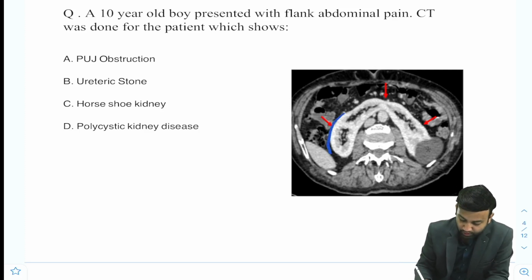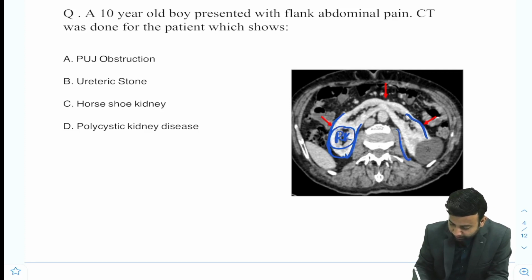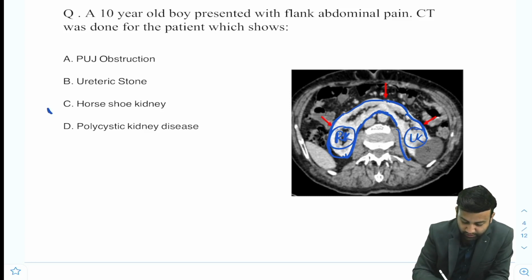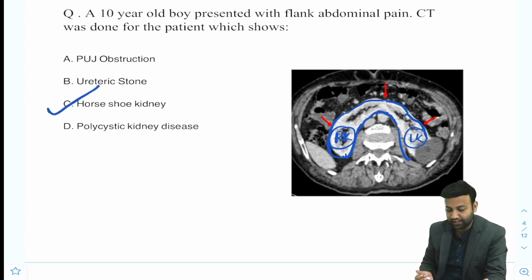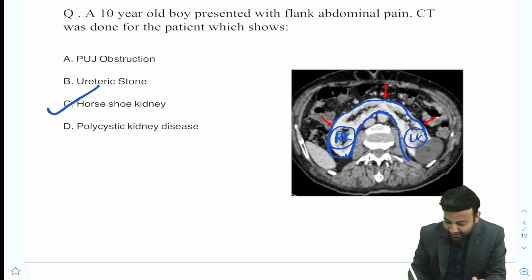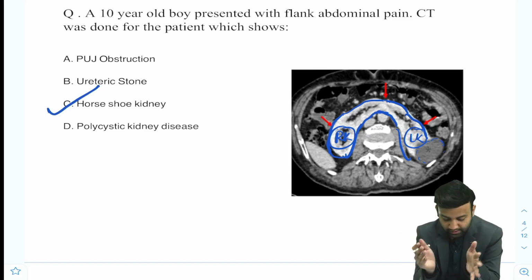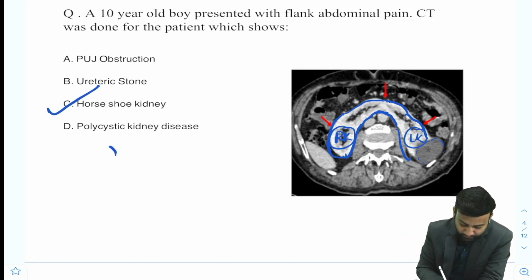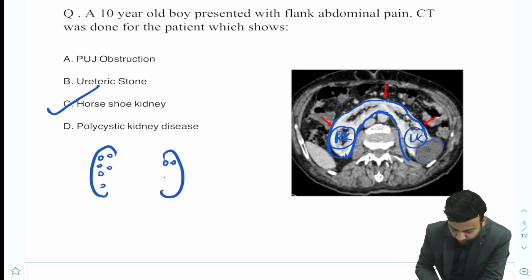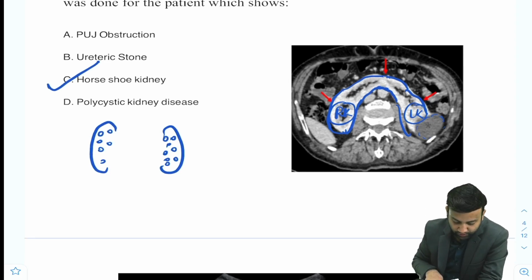Now, it looks like that because this is the right kidney and this is the left kidney, and both are seen fused in the midline by means of an isthmus. So the answer for this is a horseshoe kidney. It is not a polycystic kidney disease. In this case, we can see a cyst here on the left side, but this is a simple exophytic cyst. In cases of polycystic kidney disease, there will be multiple cysts seen within the kidneys. So we know how a polycystic kidney disease looks.